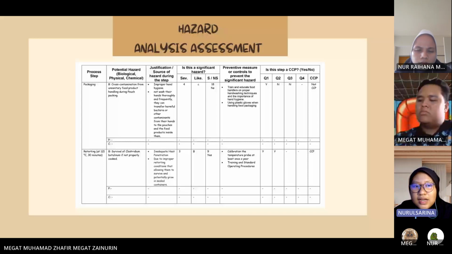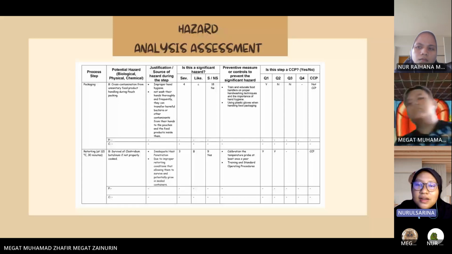So this hazard is significant. How to prevent it? By calibrating the temperature probe at least once a year, and also training the food handler on the standard operating procedure. So at this step, it is a CCP, which is a critical control point. Next.